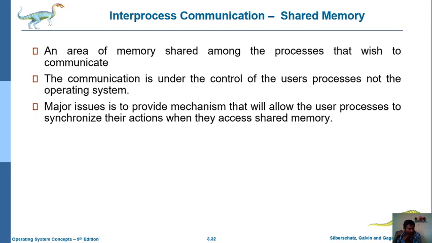That means whenever we access data from shared memory, how do we implement the user processes, that is, which user can access the data at which time and which user can overwrite that particular data. These are the issues, and that is the major problem with inter-process communication.